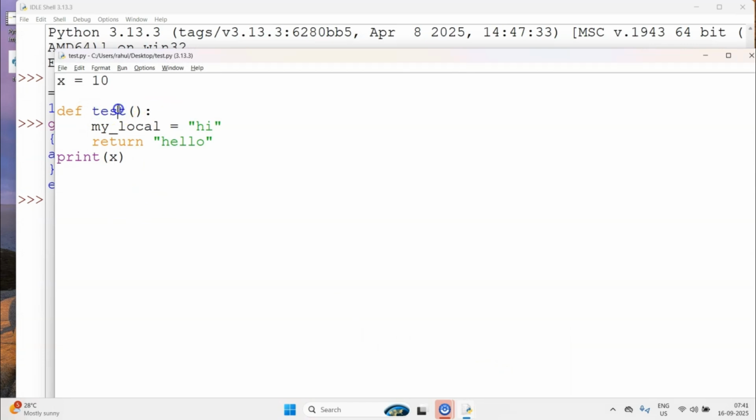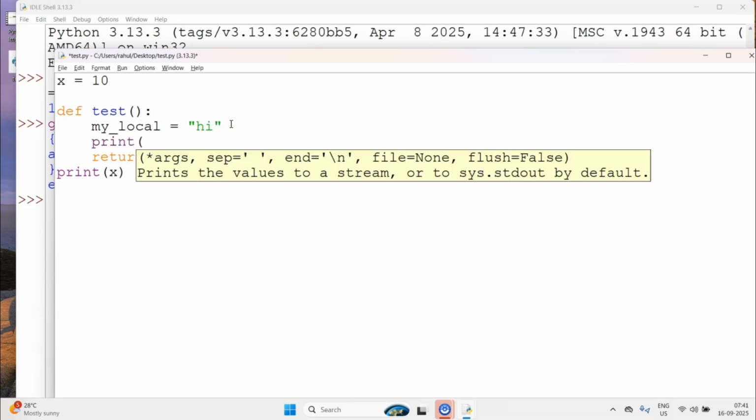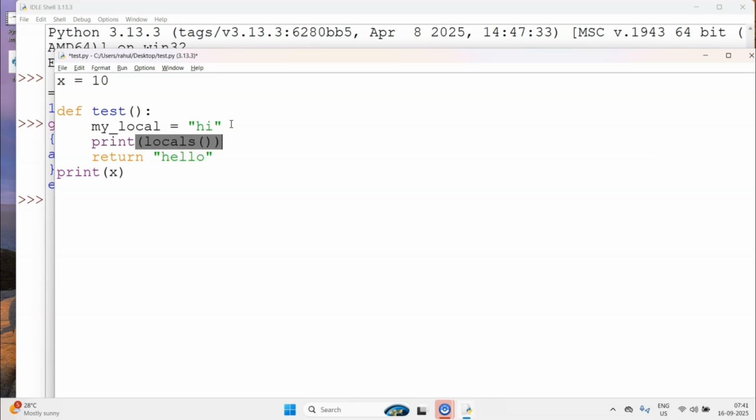So test maintains its own namespace. Now let me do one thing. Let me print the locals here. So locals is a variable used to find the namespace of local stuff, within a function, within a class, or within a module. Okay, so now if I run this,